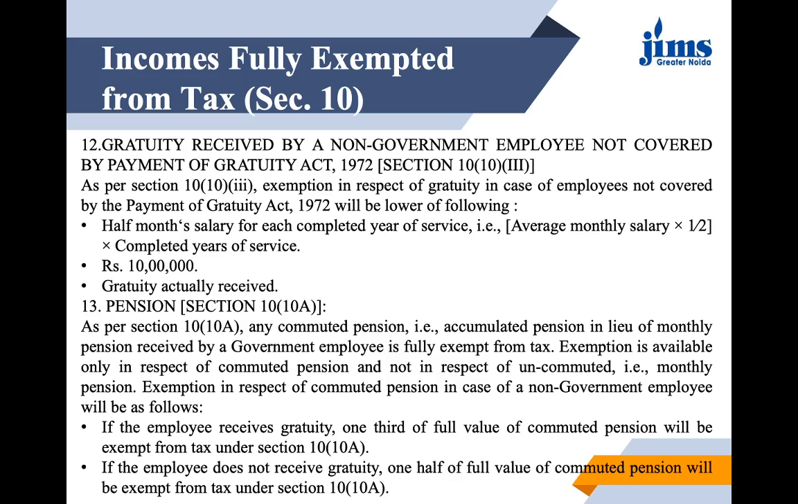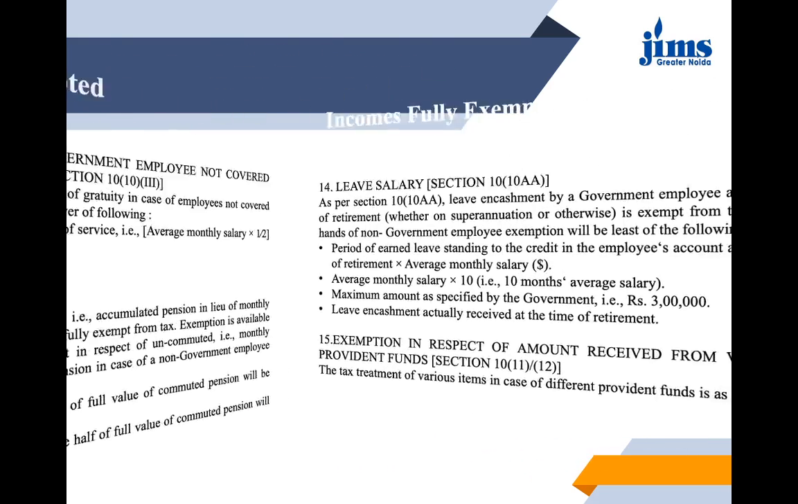Exemption in respect of commuted pension in case of a non-government employee will be as follows. Let us see what are the conditions here. If the employee receives gratuity, then 1/3 of the full value of the commuted pension will be exempt. Whatsoever amount he is getting, the 1/3 would be exempt under income tax. If the employee does not receive gratuity, then 1/2 of the full value of the commuted pension will be exempt, because he will be receiving certain exemption under gratuity also. If he does not receive gratuity, then half is considered as exempted, otherwise 1/3 is considered as exempted from tax. Let us see further.